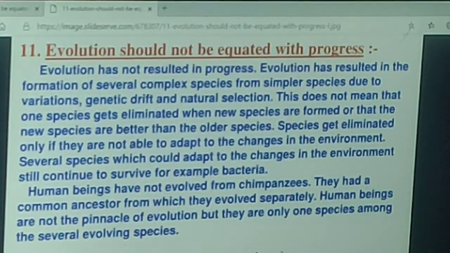Human beings have not evolved from chimpanzees. They had a common ancestor. Both chimpanzees and human beings have a common ancestor from which they evolved separately. Human beings are not the pinnacle of evolution, but only one species among the several evolving species.